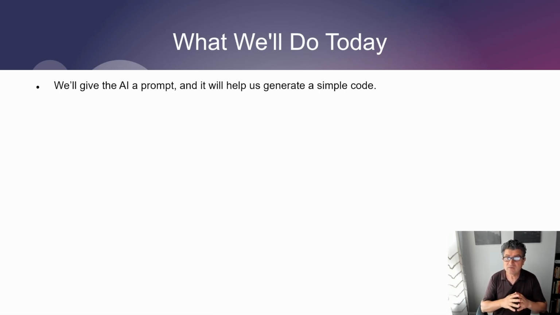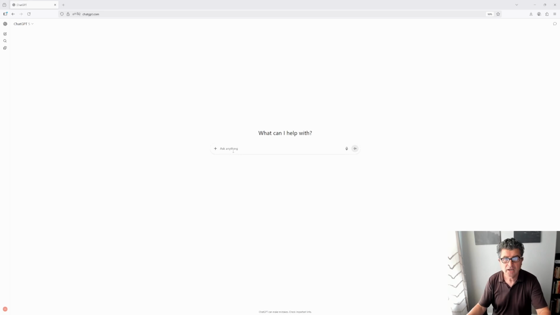Finally, what we're going to do today is create an AI prompt, and it will generate simple code for us. So let's get started. We open ChatGPT and say, write a program that generates a random number between 1 and 50.